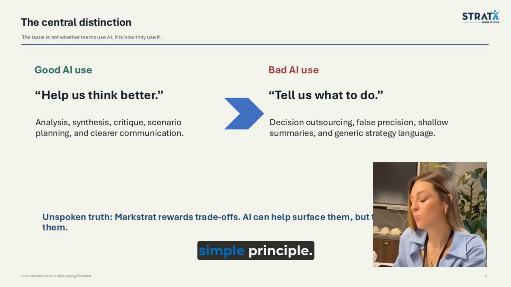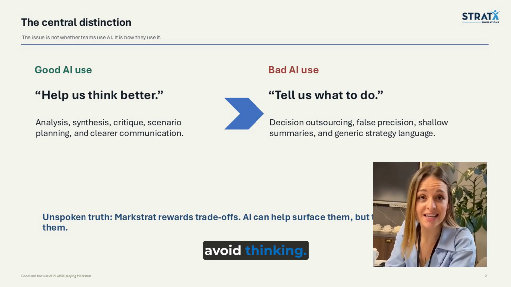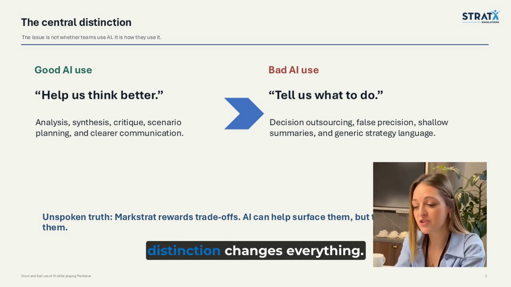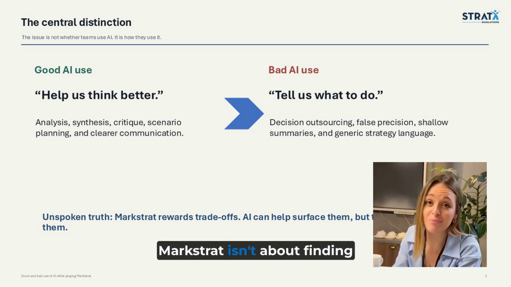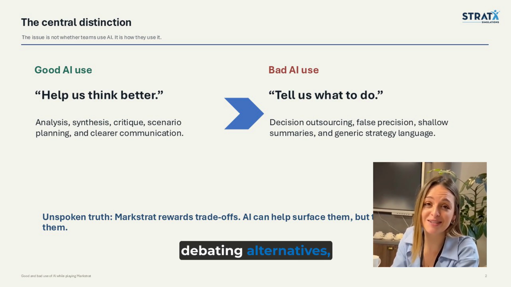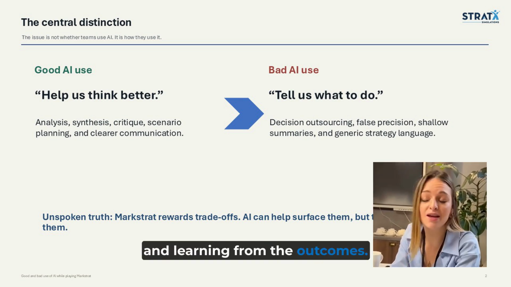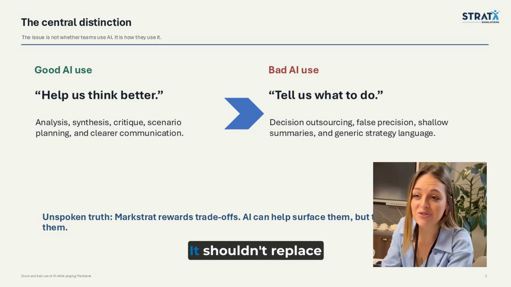Let's start with one simple principle. AI should help students think better, not help them avoid thinking. We've found that this distinction changes everything. Markstrat isn't about finding the correct answer. It's about analyzing information, evaluating trade-offs, debating alternatives, making decisions under uncertainty, and learning from the outcomes. AI should support that process, it shouldn't replace it.